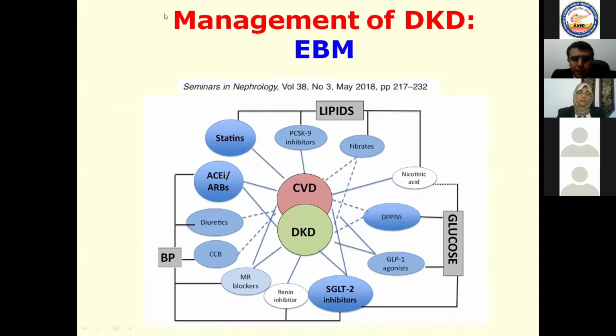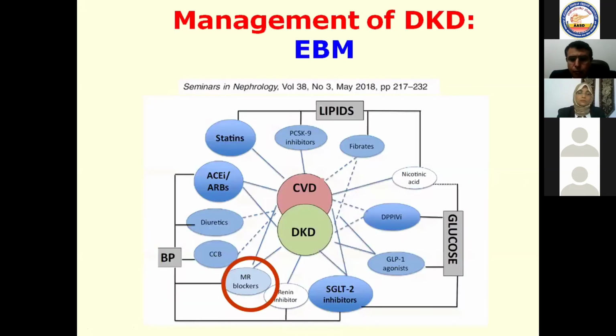We have to control lipids through statins and other newer agents. We have to control blood pressure by ACE inhibitors and ARBs, mineralocorticoid blockers and renin inhibitors. They have a direct protective effect on the kidney, while you should, of course, control blood glucose level with the best protection from SGLT2 inhibitors and glucagon-like peptide 1 agonists. And this, of course, will be another lecture.